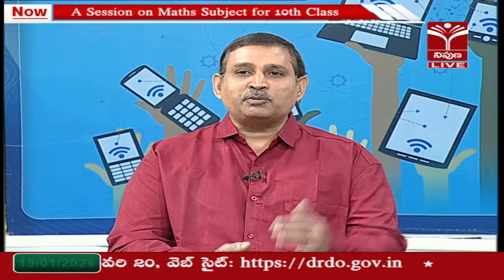Here the link is, shape is decided by angles and size is decided by the measurements of sides. This is the basic principle hidden in that. Once you understand that, it will be very easy. Now you go for it, shape must be same. Here what is representing shape? Angles. So whenever you are talking about similar figures, especially similar polygons, their corresponding angles must be equal.